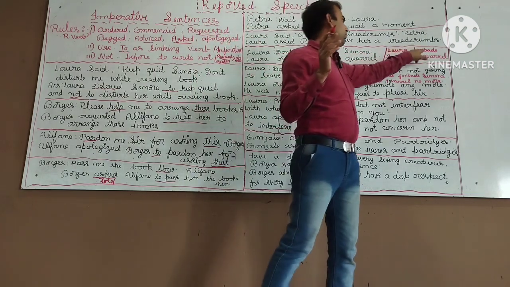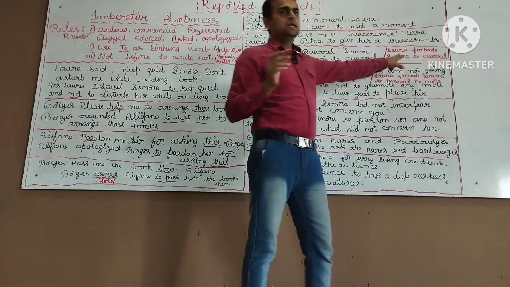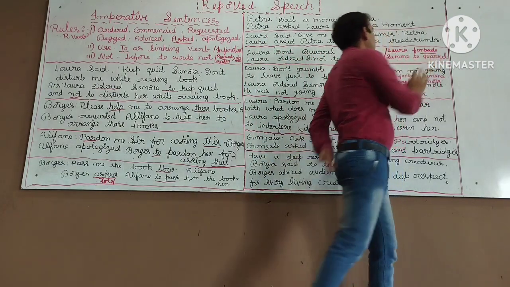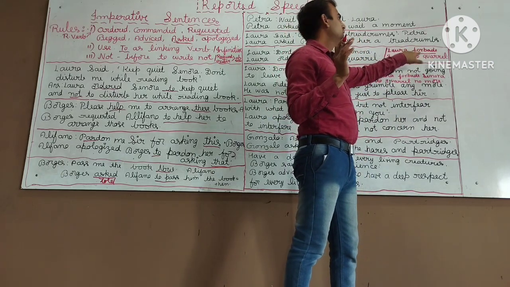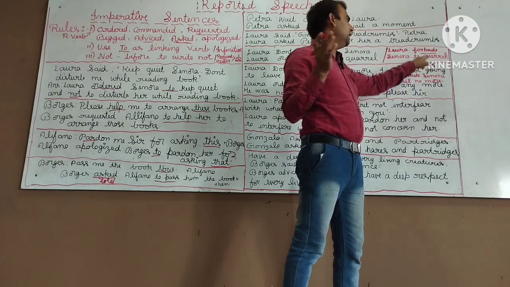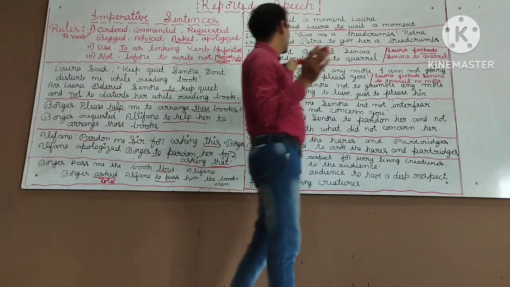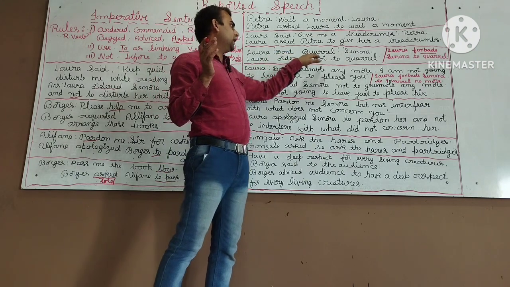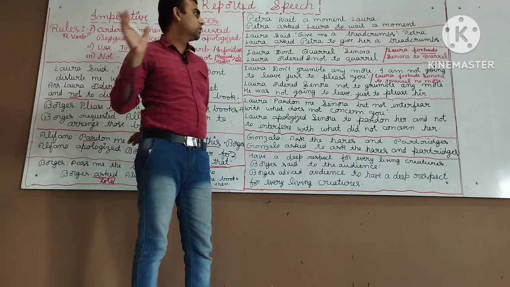That is, Laura forbade Sinora to quarrel. Okay, it is a little confusing. Those who want, they only follow this method. Laura forbade Sinora to quarrel. Here, forbade is already considered a negative. We should not write not. If you write forbade, you should not write not quarrel. We have to write quarrel. It itself is considered a negative verb. Those who want can learn it, otherwise this is the better option. There should not be any confusion here. Laura ordered Sinora not to quarrel. We can also write Laura commanded Sinora not to quarrel.